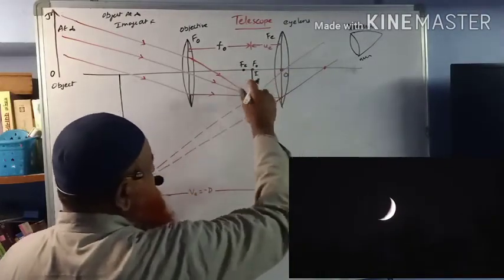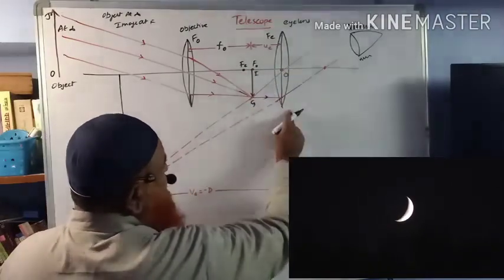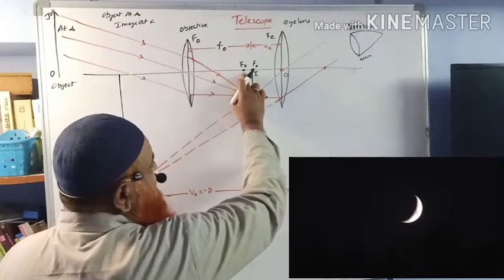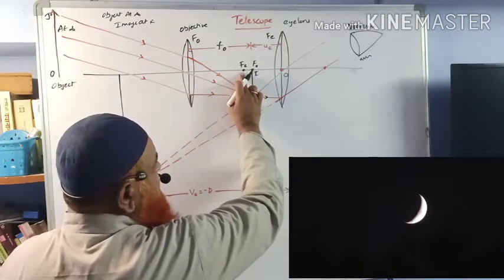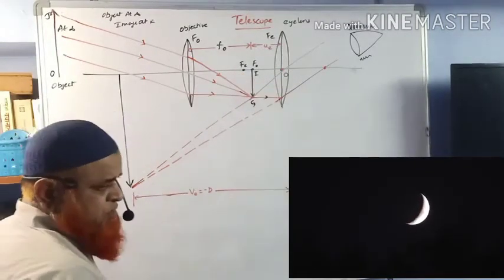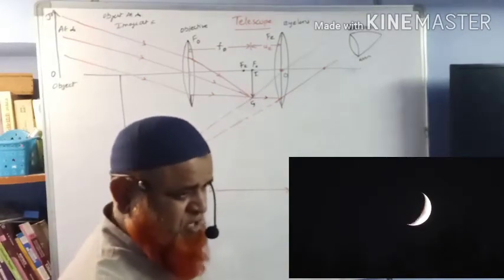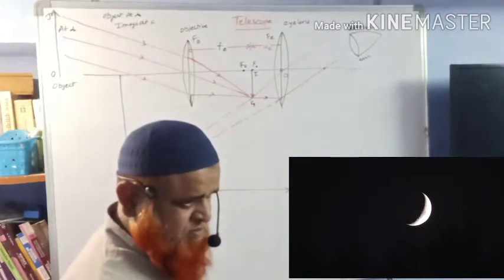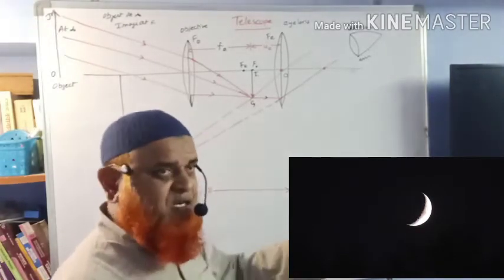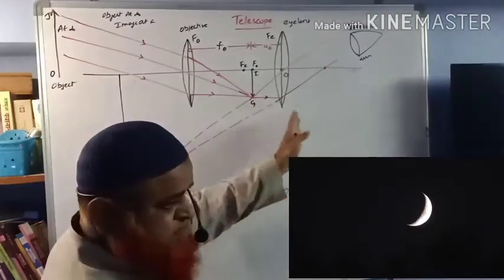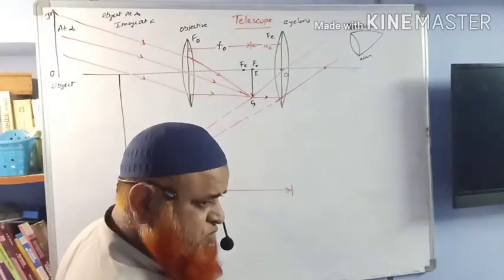Okay, this image, which is going to be an object for this lens, lies between the focal length of the eye lens and the optic center. So you know, when the object is between the focal length and optic center, you will get a virtual image, and that too on the same side of the object.